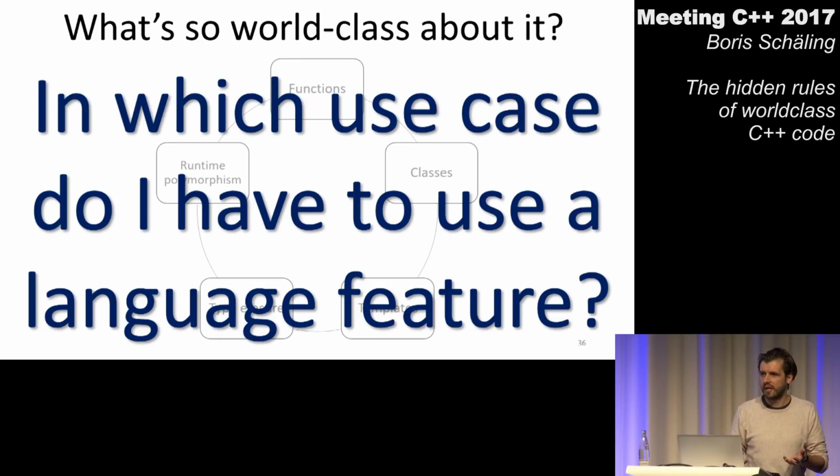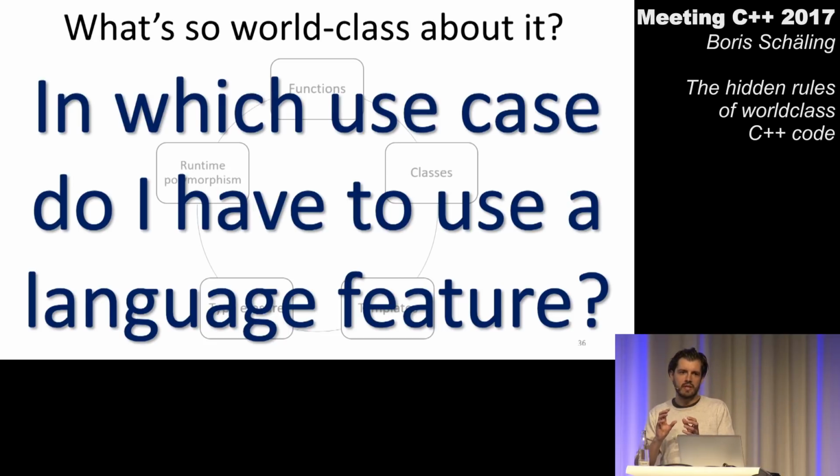Because you will have to make changes, obviously, to the code. Requirements change, life goes on. But if I can reveal my intentions through the code to you, so that you understand why language features have been used in different places of my code, then you will hopefully understand what you can easily change and where you maybe need to talk to other people first to find out whether those requirements still hold.